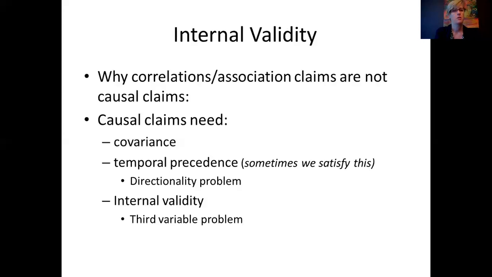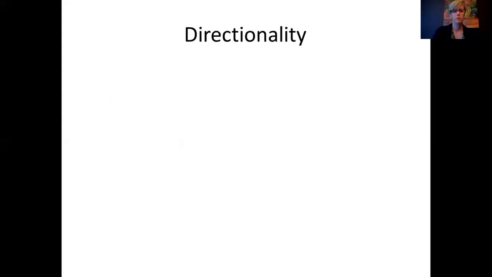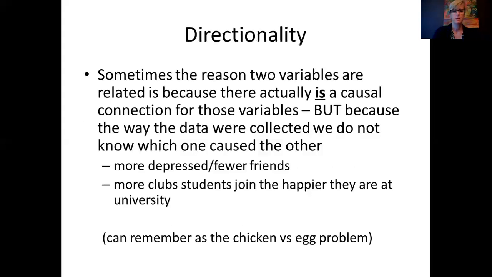Now, in other association claims, we don't have that. We don't know which came first. Let me see, I'm looking for an example on this. Well, here, I'll give you an example. Directionality examples. Okay.